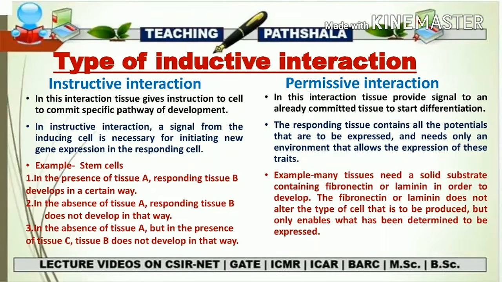And if you talk about permissive interaction, one cell is not dependent upon some other cell because it is already committed to its work and only needs a suitable environmental condition to differentiate. I hope the concept of instructive interaction and permissive interaction is now clear to you all. So you have to remember the difference between both of them. Then only you will be able to understand the actual meaning of these two interactions.